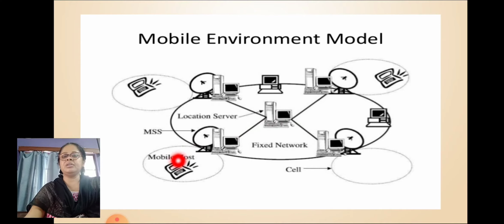Here the mobile host is connected with MSSs and in turn it is connected with the location server. This is a fixed network and all mobile hosts. There are three mobile hosts seen and all of the three are connected with the location server and they are in the fixed network, and these are the cells.